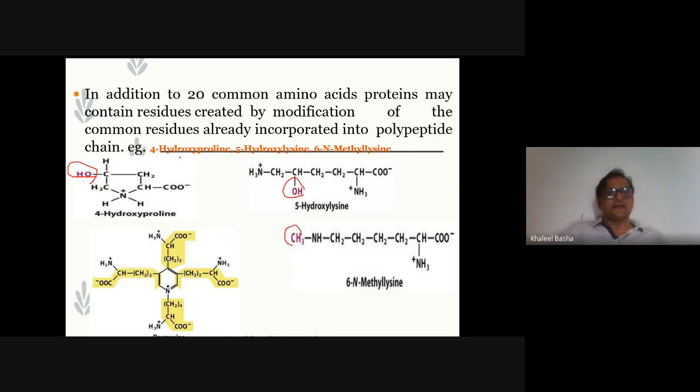That way it is called modified amino acids. The examples are 4-hydroxyproline, 5-hydroxylysine and desmosine. These are derivatives of four lysine residues, four lysine amino acids joined together. These are the non-standard amino acids. So these amino acids are called non-standard amino acids.